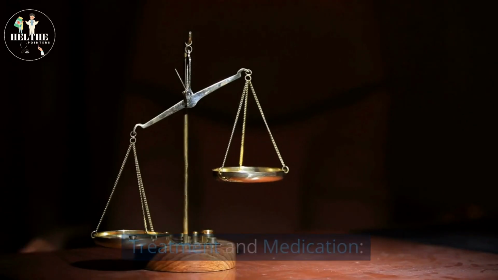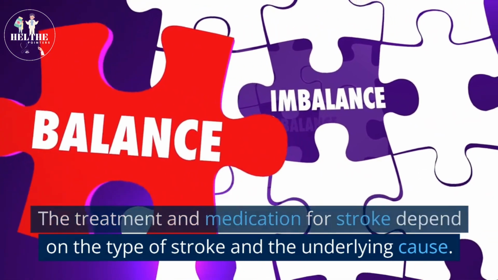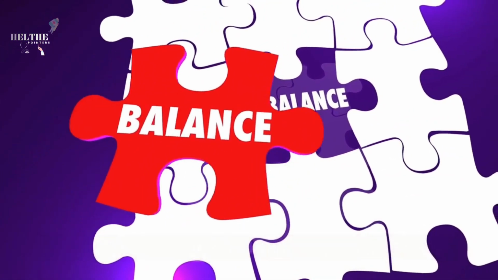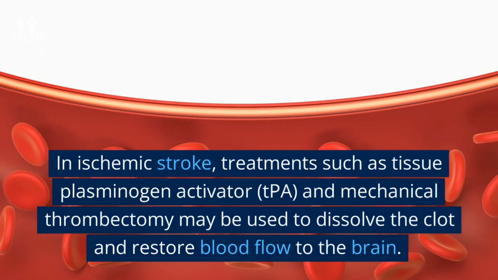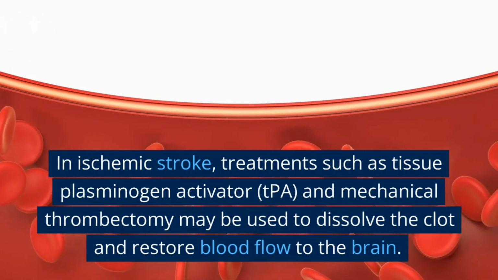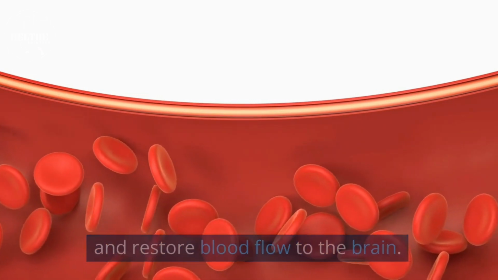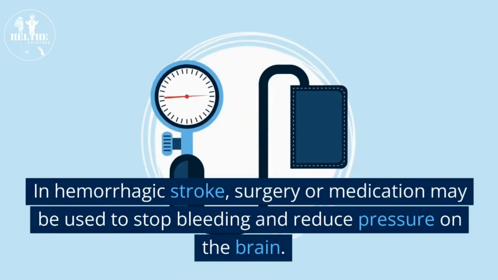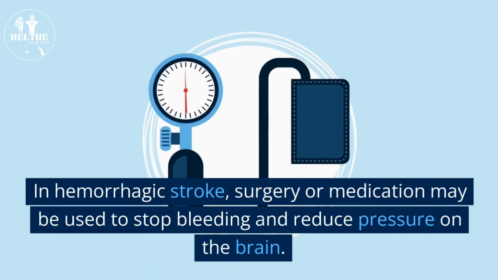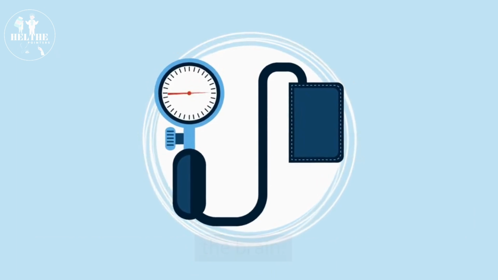Treatment and medication. The treatment and medication for stroke depend on the type of stroke and the underlying cause. In ischemic stroke, treatments such as tissue plasminogen activator, TPA, and mechanical thrombectomy may be used to dissolve the clot and restore blood flow to the brain. In hemorrhagic stroke, surgery or medication may be used to stop bleeding and reduce pressure on the brain.